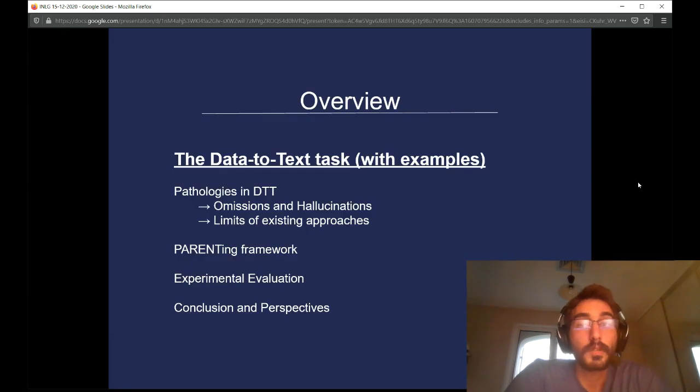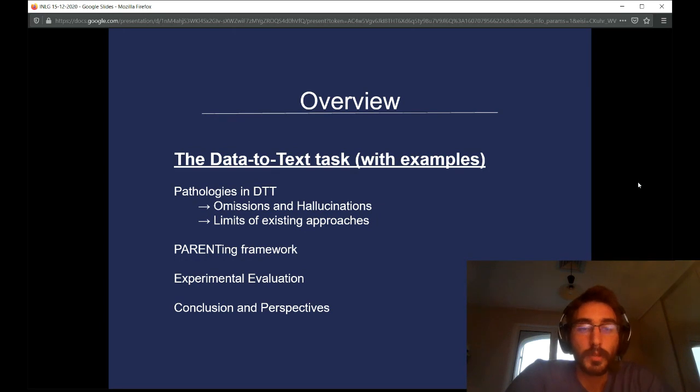The overview of today's talk is really simple. First, I will present the data-to-text task with some examples and talk about the pathologies of DTT, namely omissions and hallucinations, as well as the current limits of existing approaches. Then, I will present the parenting framework we've worked on and the experimental evaluation we've conducted. I will finally conclude with some interesting perspectives about future work.